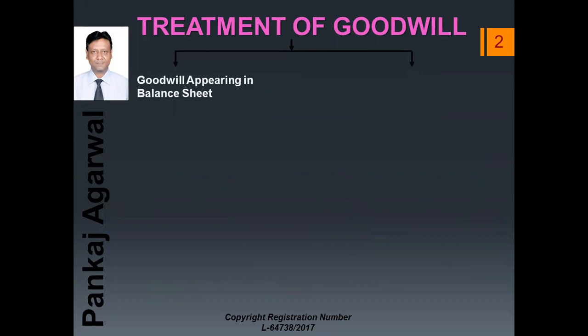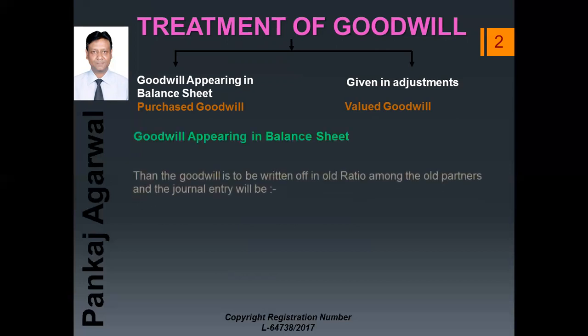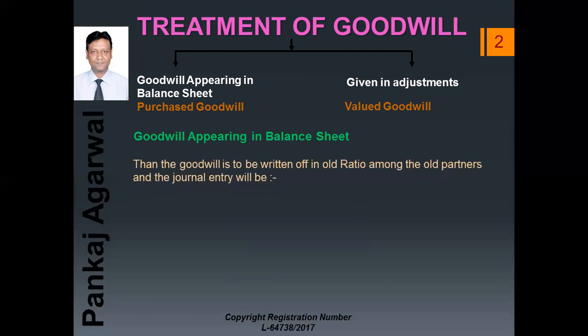First, goodwill appearing in balance sheet, and another is goodwill shown in adjustments. Goodwill appearing in balance sheet is known as the purchased goodwill, whereas goodwill given in adjustment is said to be the valued goodwill, जो हमने लास्ट चैप्टर में वैल्यू करना सीखा था. So goodwill appearing in balance sheet will be written off in old ratio among the old partners. Whenever I am talking about the old ratio, that means we are going to distribute it between the old partners only. New partner will not be entitled for this amount.